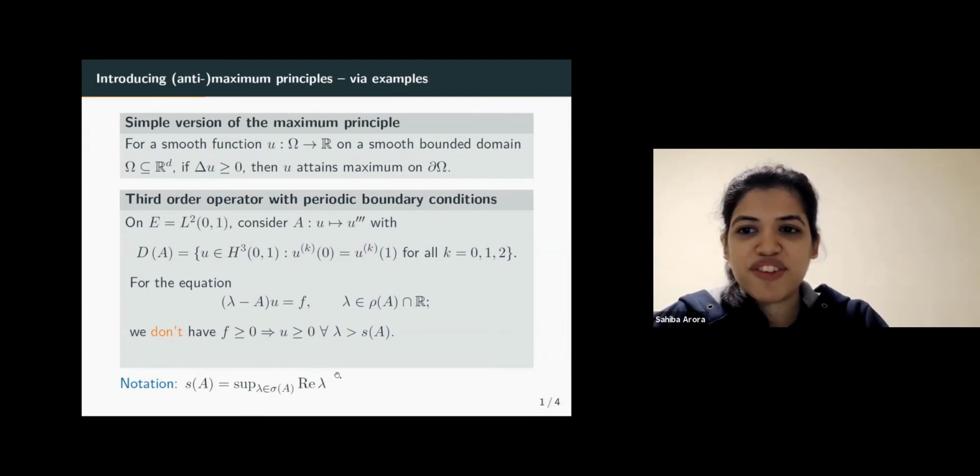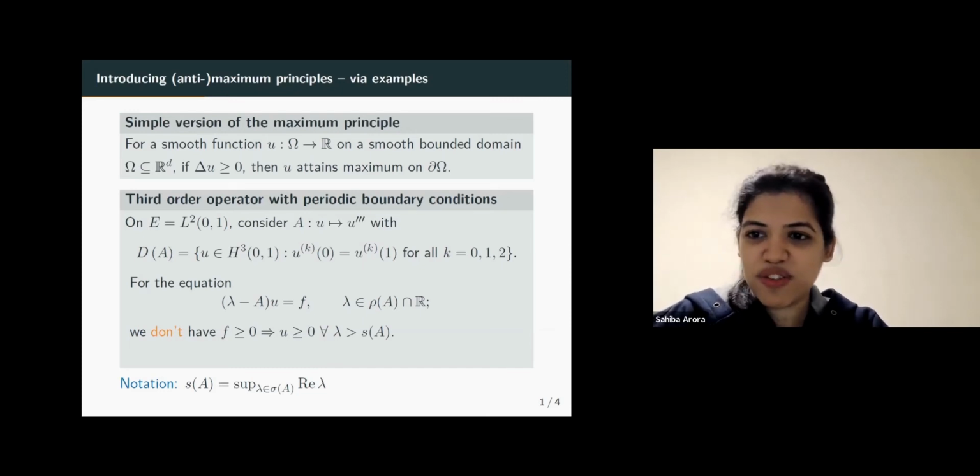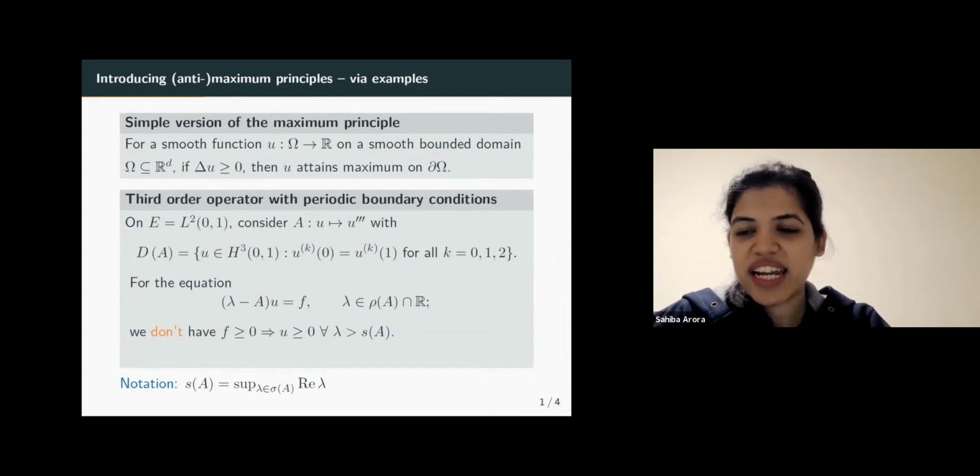And if you're familiar with the theory of C0 semigroups, then I can tell you that this can be shown by showing that A generates a C0 semigroup, which is not positive. And as a result, we cannot have resolvent positivity. If you're not familiar with C0 semigroups, then I would just ask you to believe me that we indeed do not have resolvent positivity here. But the point is that we again have a counterexample to some concept.